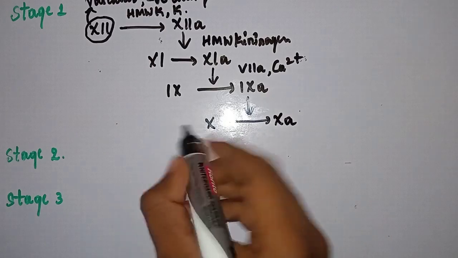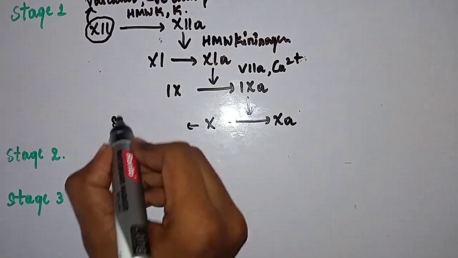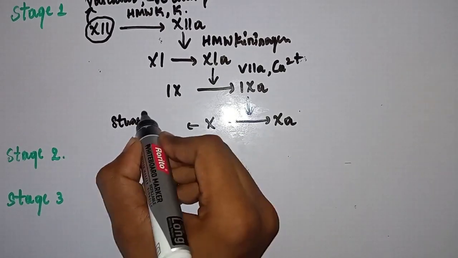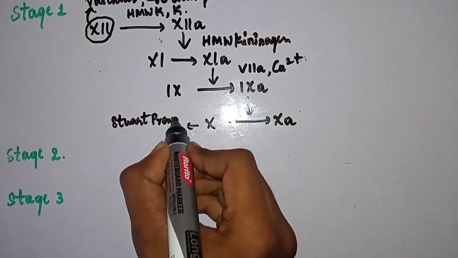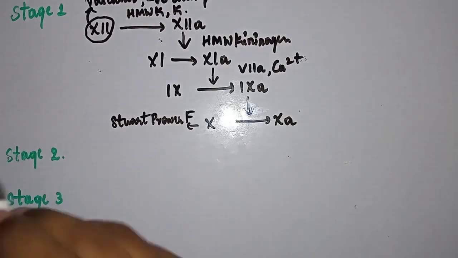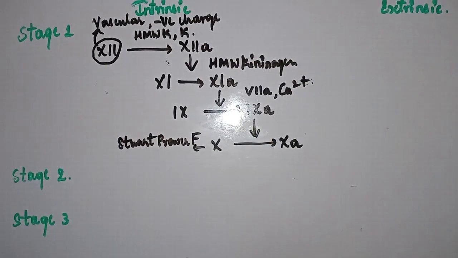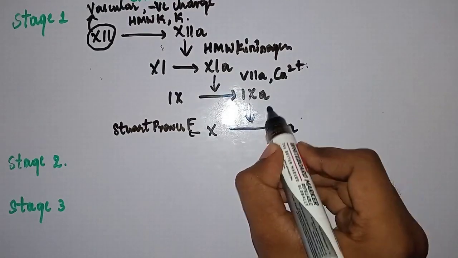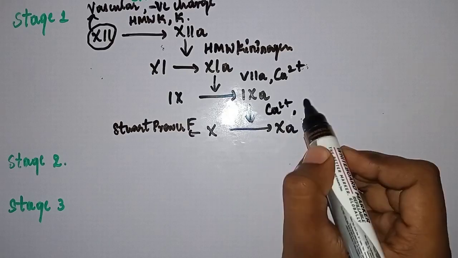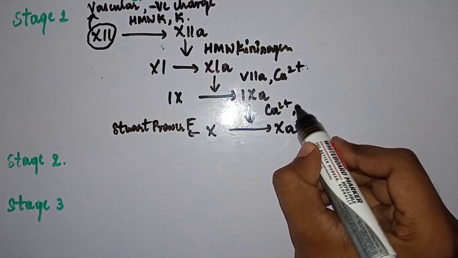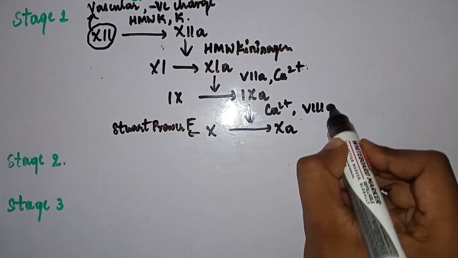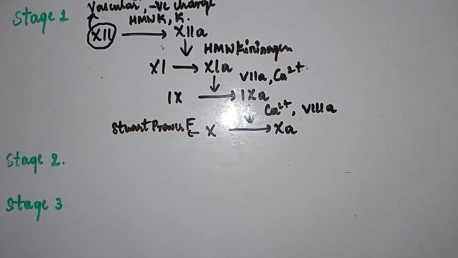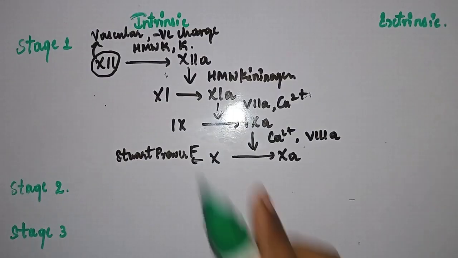Activation of Stuart-Prower factor. What is this? Stuart-Prower factor. Ultimate goal of stage 1, right? So you can remember like this. Cofactor for this reaction is calcium ion, which is common, plus factor 8, activated factor 8. See here, remember like this.